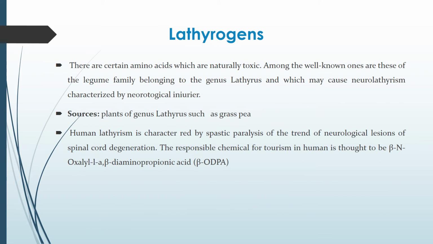Next, anti-nutritional factors are lathyrogens. They are amino acids which are naturally toxic, and they are found in the kesari dal, genus Lathyrus. It causes neurolathyrism. Human lathyrism is characterized by rigid and spasmodic paralysis of the legs, with neurological lesions of spinal cord degeneration. The chemical found to be responsible for this neurotoxicity is beta-N-oxalyl-L-alpha,beta-diaminopropionic acid, that is beta-ODAP.